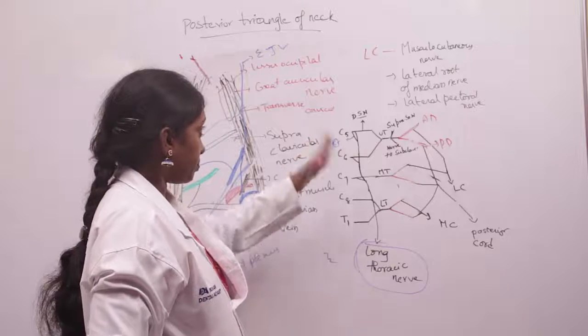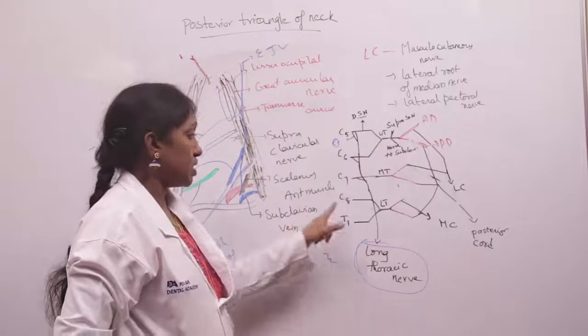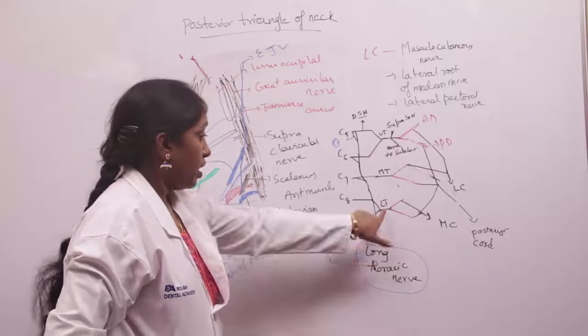Coming to the medial cord of the brachial plexus, it is formed by the anterior division of the lower trunk.